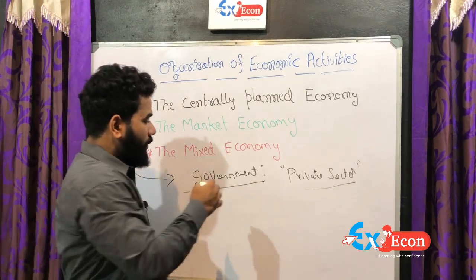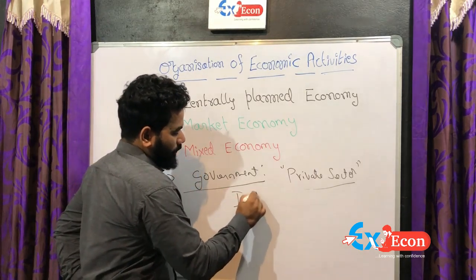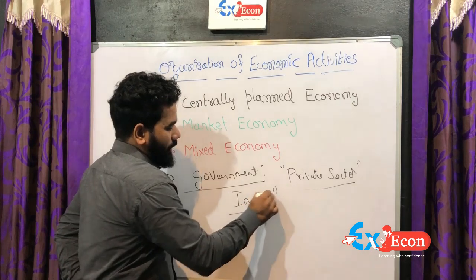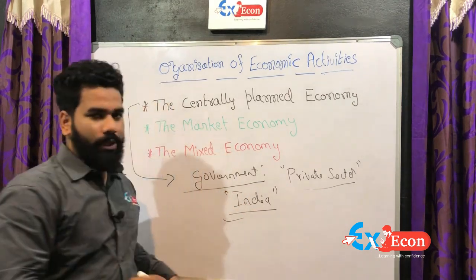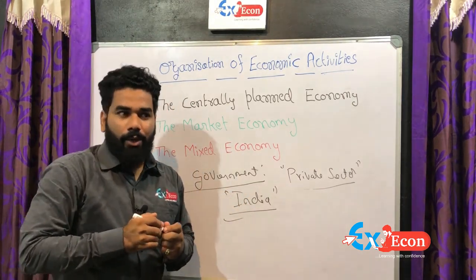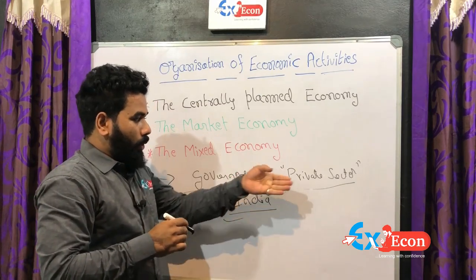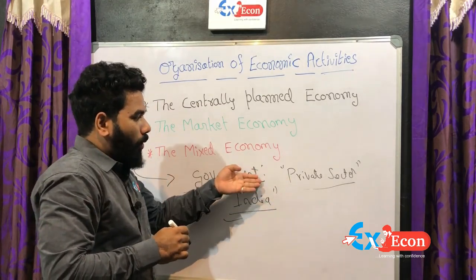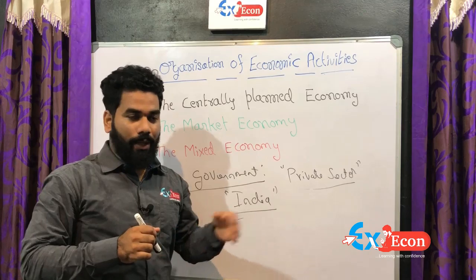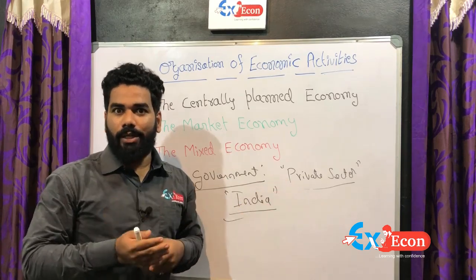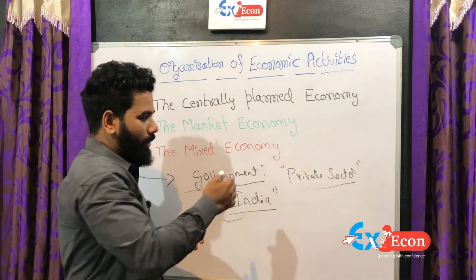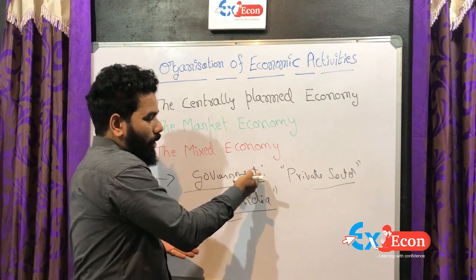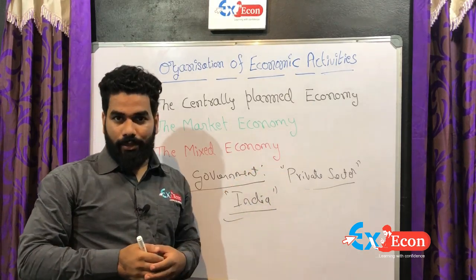India is the best example of a mixed economy. In India, we can observe in road development, the government sector hands over work to the private sector, or in educational development, the private sector hands over to the government sector.